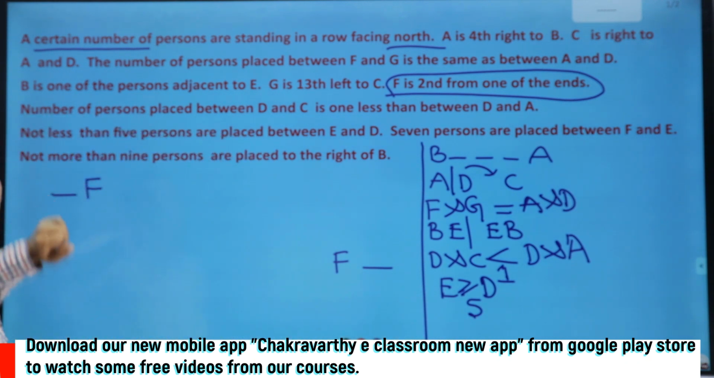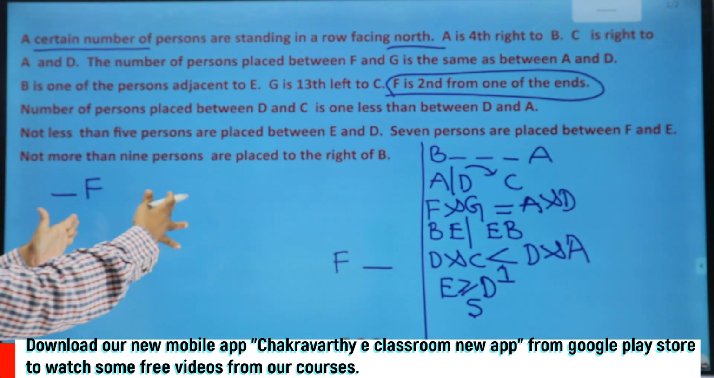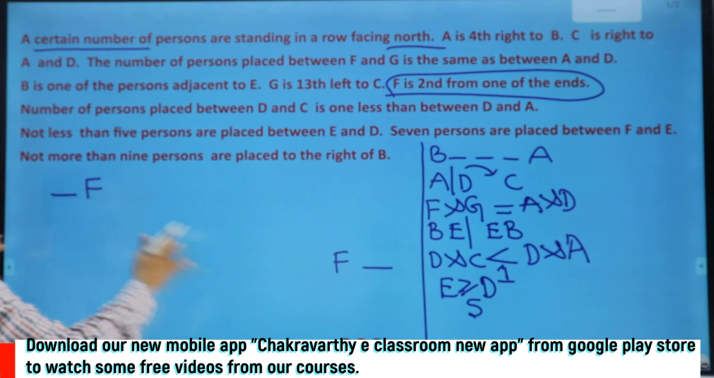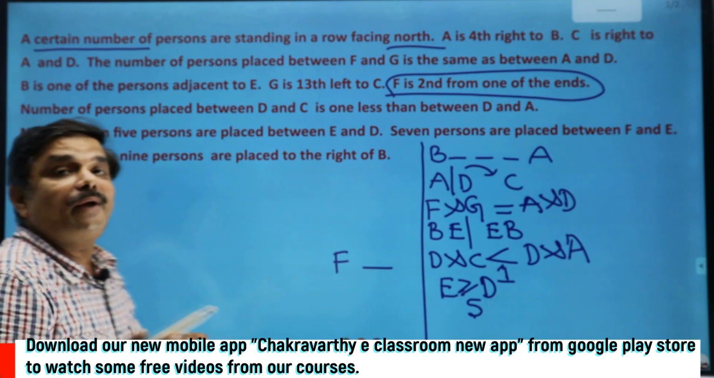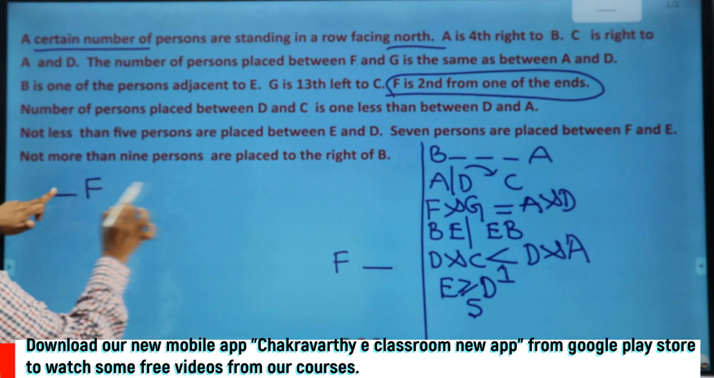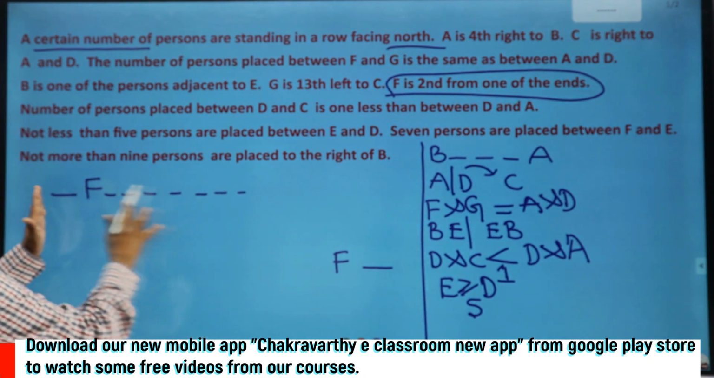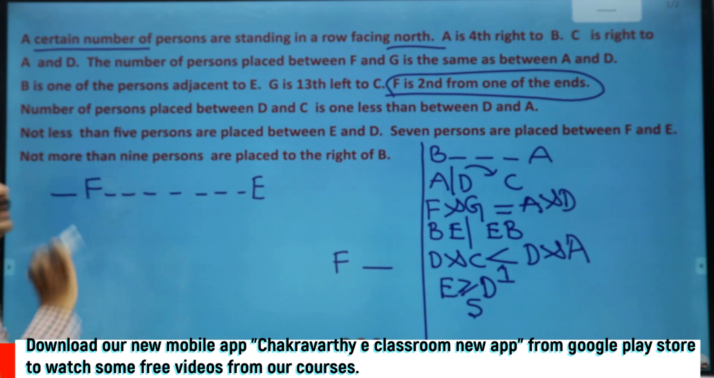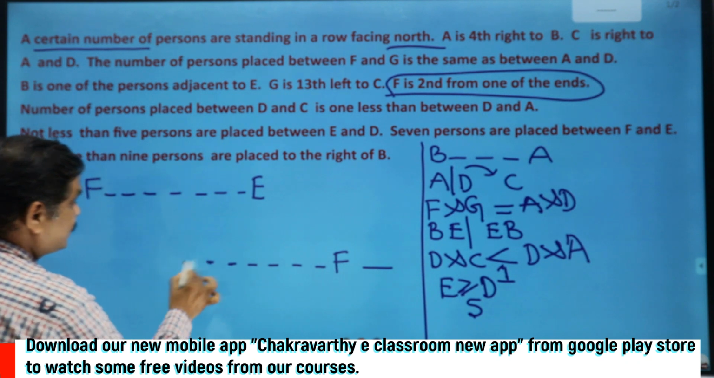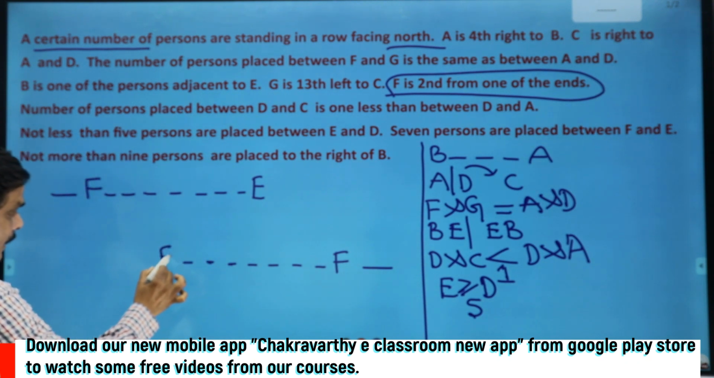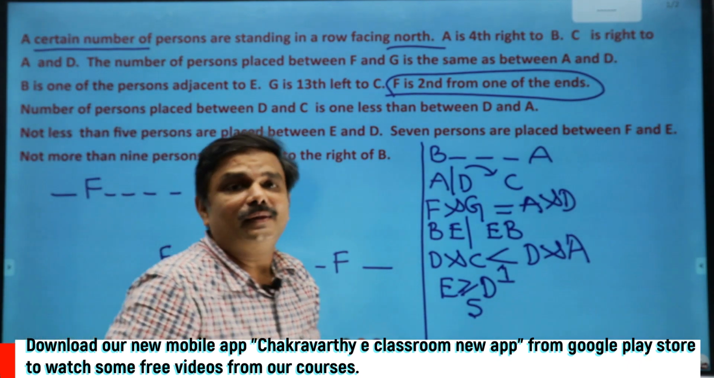7 persons are placed between F and E. How fantastic information here. I can connect this one here. Already F is second from one of the ends. Now clearly they have given 7 persons are placed between F and E. How to go for this one? This is F. 7 persons should be there: 1, 2, 3, 4, 5, 6, 7. 7 persons are there between F and E. In this way, even here also 1, 2, 3, 4, 5, 6, 7. It must be E. Alright, this is the way students to start with. Every time you have to do in this way only.